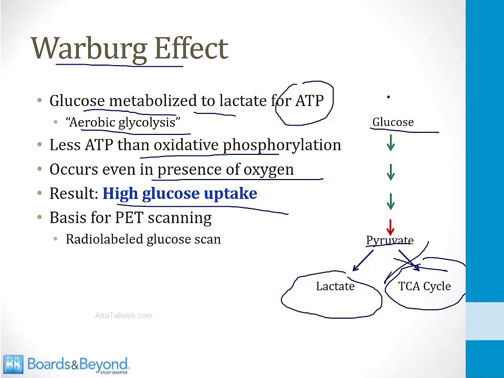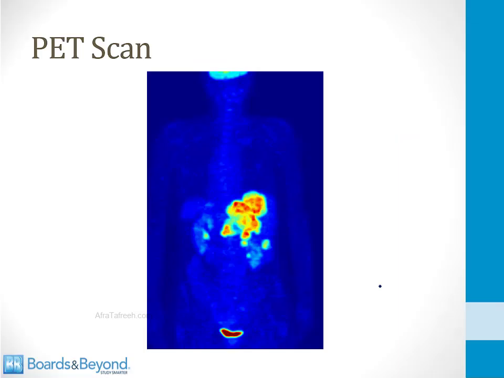And the fact that cancer cells take up lots and lots of glucose is useful clinically because it's the basis of something known as a PET scan. This is a scan that uses radio-labeled glucose in order to detect cancer and cancer mets. This is a picture of a PET scan.